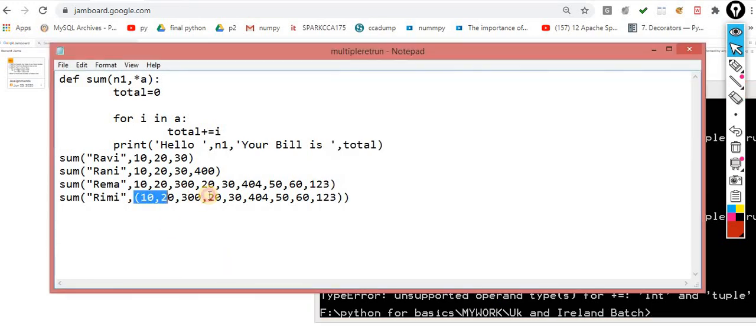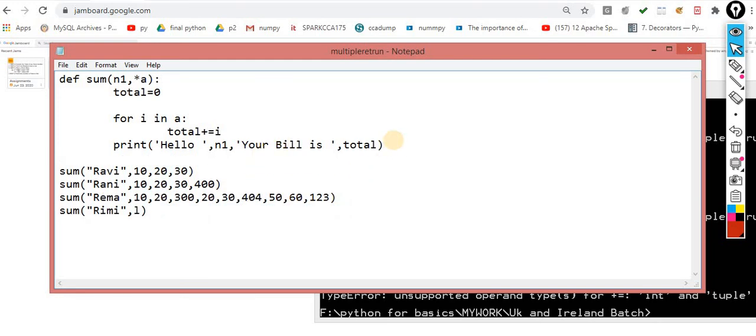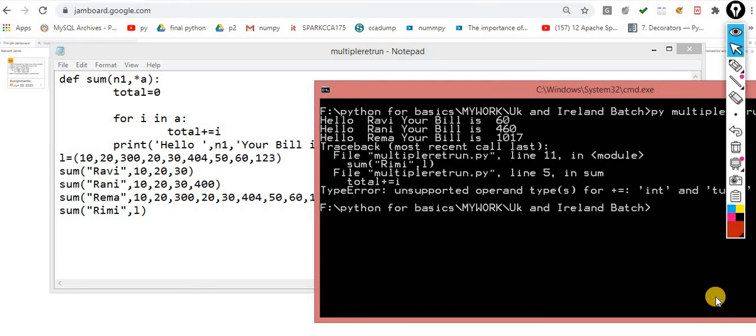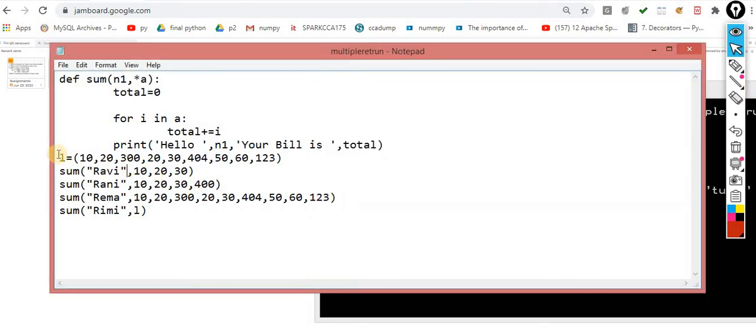So what you can do, let me try one more time. X, now L. So here L is equal to this one. Let me try this. Should it work or not? No, it won't support something like this, because plus equal to is not supported for int and tuple. So this is the only way to use this thing. Okay, anything else? What do you want to ask, Vikas sir?